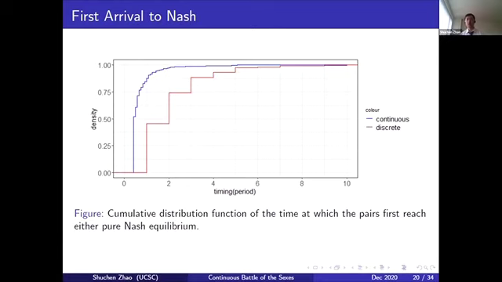And that is exactly what they did. We can see that the blue CDF is well above the red CDF, which means that, on average, they converge to their first Nash faster in continuous time than in discrete time. Although it is by design, at least people make use of the benefit of the continuous time.